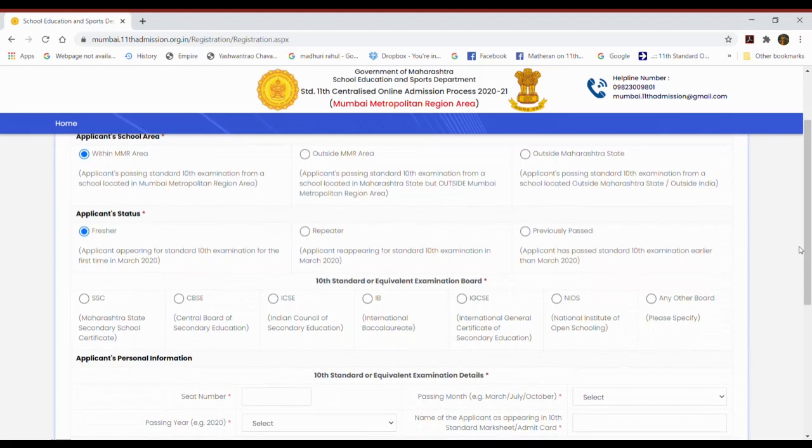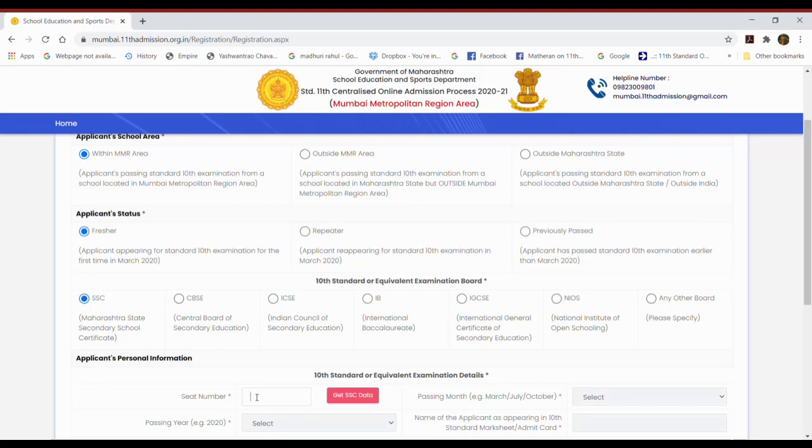Next one is 10th standard or equivalent examination board. You will have to select your board from SSC, CBSE, ICSE, IB, IGCSE, NIOS or any other board. If other than this the student has appeared 10th standard examination from any other board, they'll have to select any other board. Now I'll select SSC.